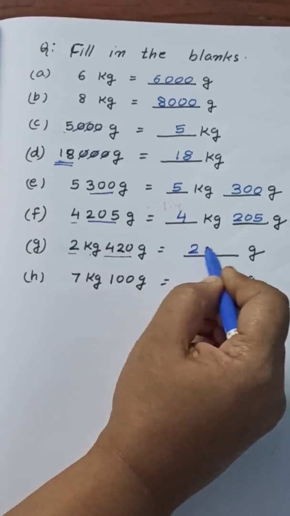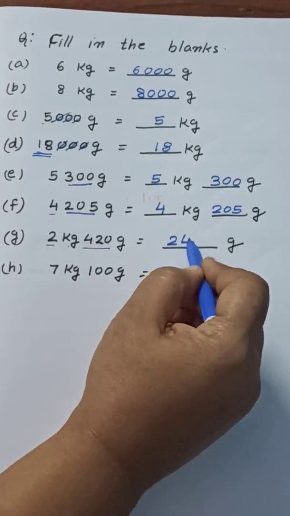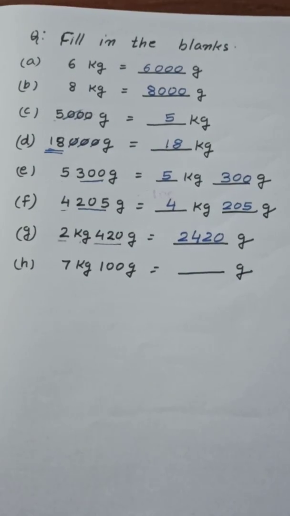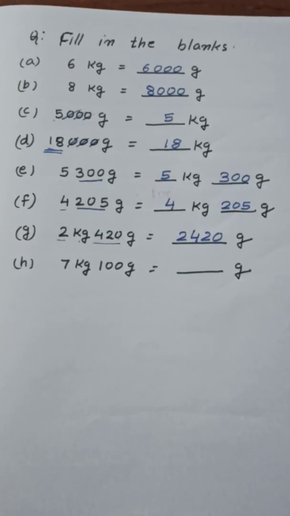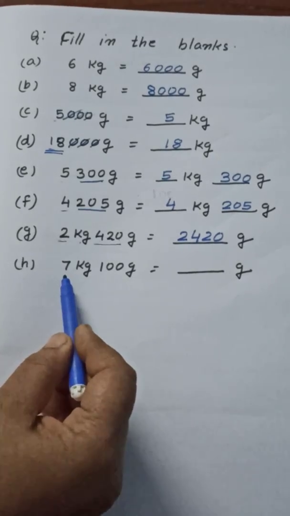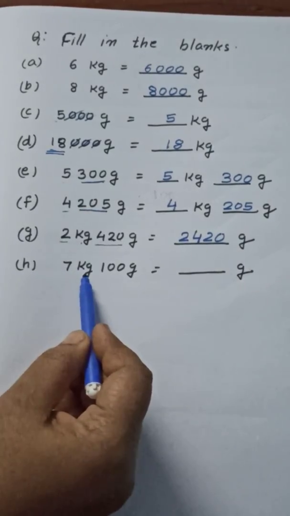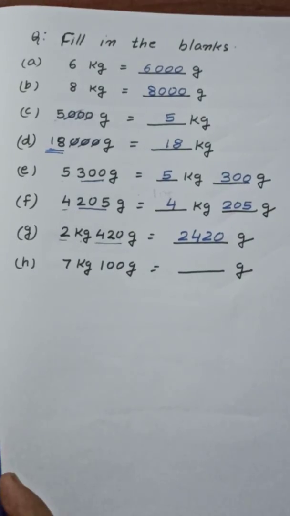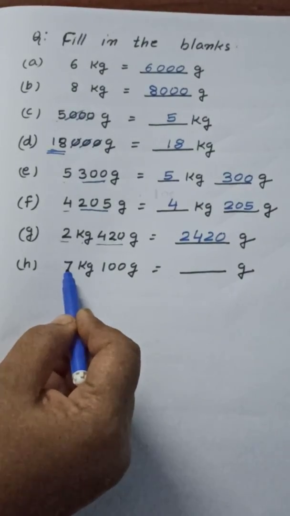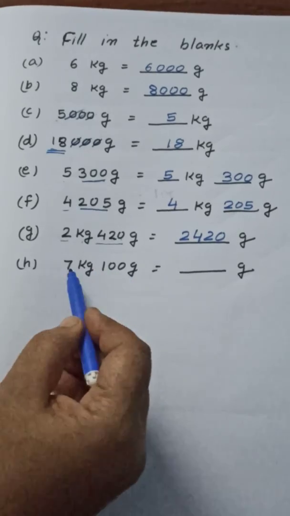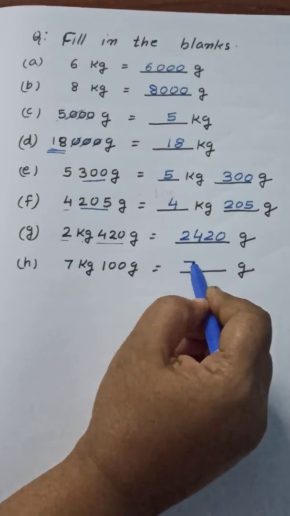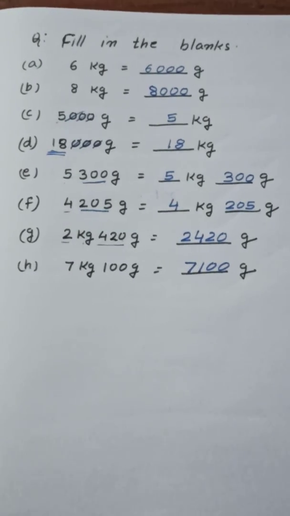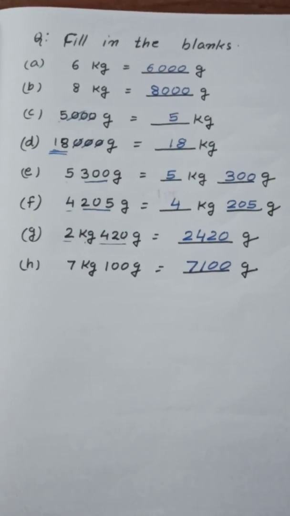Here 2, now 4, 2, 0. That means 2420 gram. And the last question is 7 kilogram and 100 gram. So children, how do we write? We write 7100. It means all numbers together, 7100. Okay, I hope you understood all these sums.